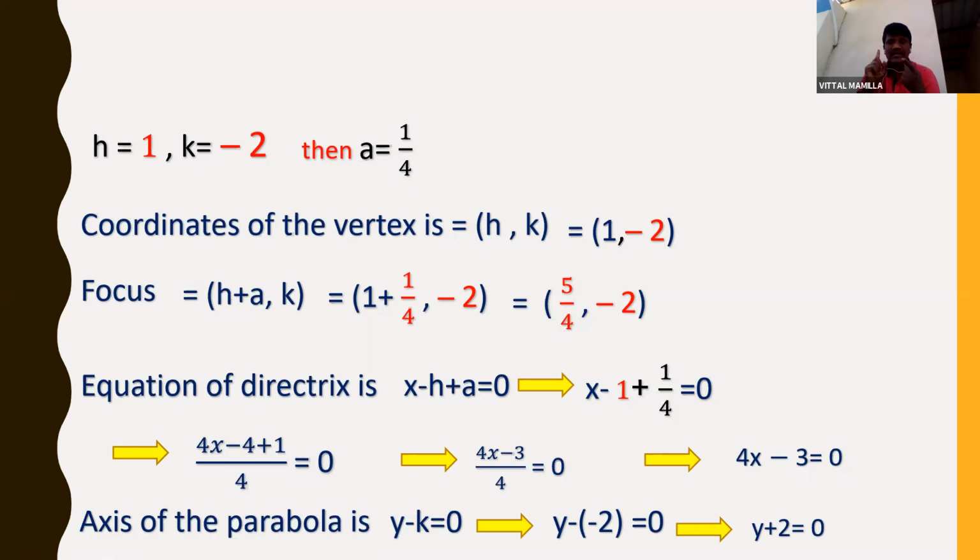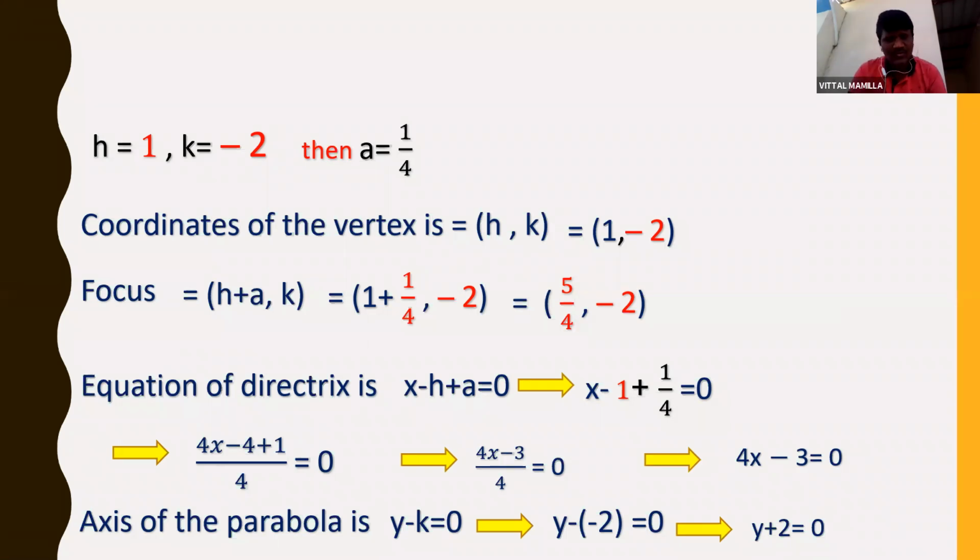What is the question? We need to find the coordinates of the vertex, focus, equation of directrix, and axis of the parabola. So first, we converted the given equation into y minus k whole square is equal to 4a into x minus h using the completing square method. After converting, while comparing I can get the h value, k value and a value. So if I get h, k and a, I can easily find the coordinates of the vertex, focus, equation of directrix and axis of the parabola.